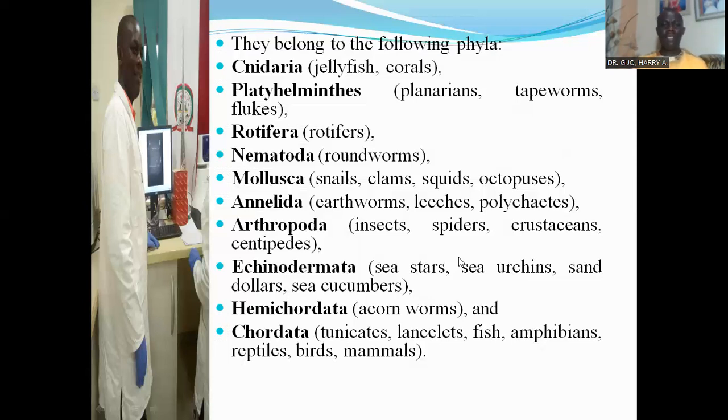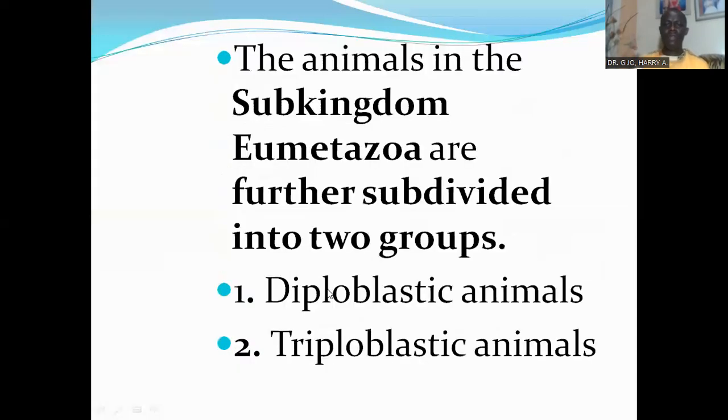Then we have the Chordata, which are organisms that possess a notochord, pharyngeal slits or pharyngeal pouches, a dorsal hollow nerve cord, and a post-anal tail, especially in the embryonic stages. They include the tunicates, the lancelets, the fish, the amphibians, the reptiles, birds, and mammals.